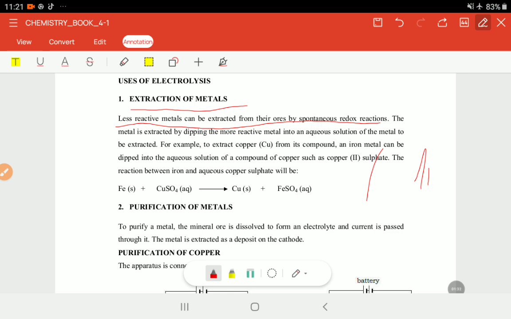And we know already, going for example in the case of copper, in terms of its reaction it is different from hydrogen, and it is the copper that is favored, or in terms of the preferential discharges and all that, it is the copper that is favored, that is preferred. So those less reactive metals are the ones that are extracted. If you would want to extract copper, that's pretty much easier.